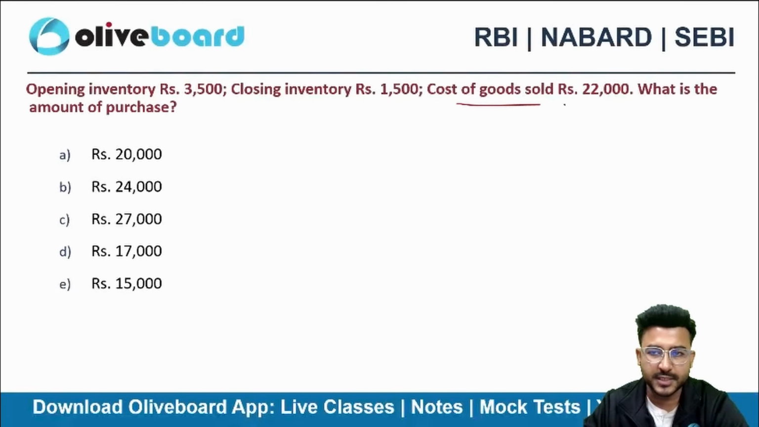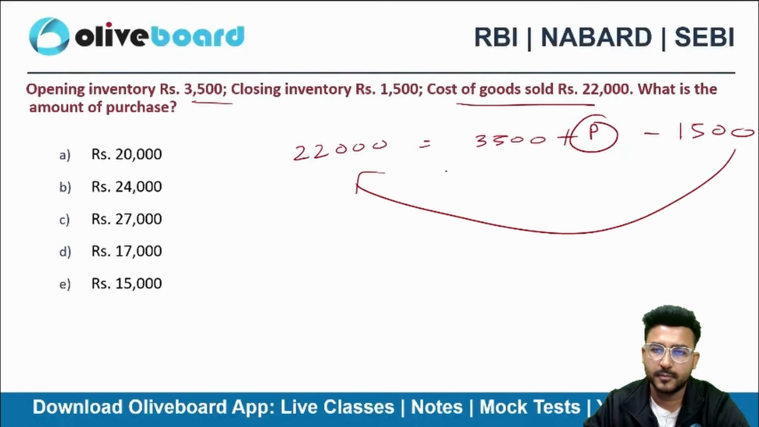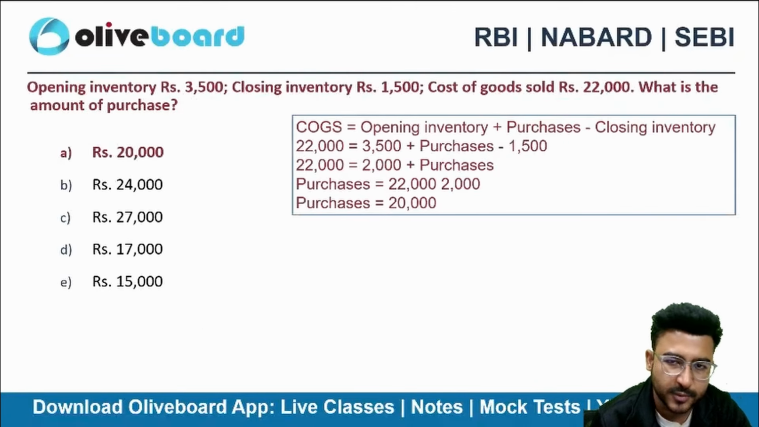So we have COGS, cost of the goods sold, 22,000. We know that it is equal to opening stock plus purchases that we need to calculate minus my closing stock. The answer will be 20,000 here.